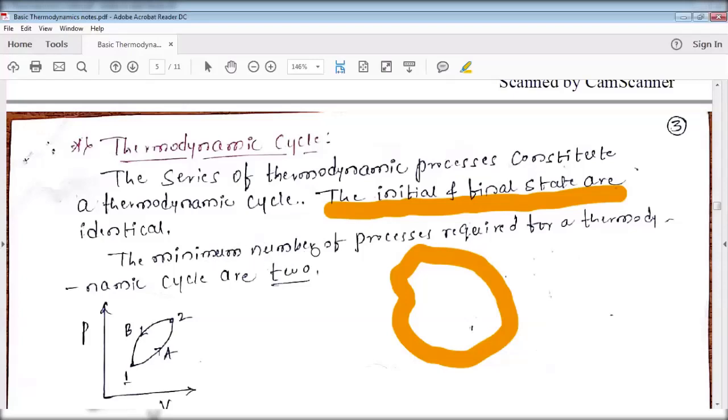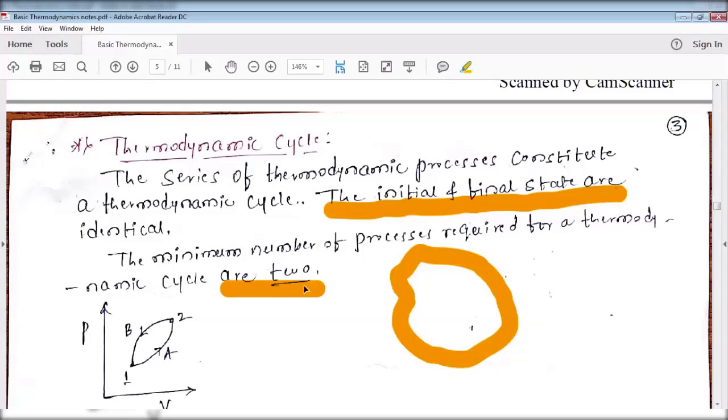One note: the minimum number of processes required for a thermodynamic cycle is 2. If you take fewer than 2, then it is not possible.